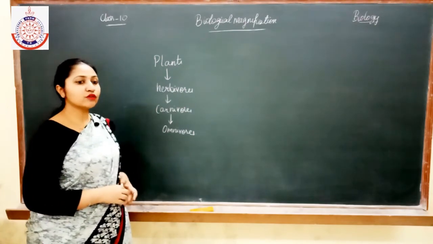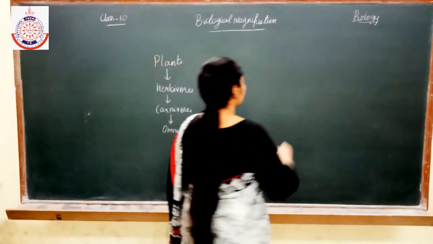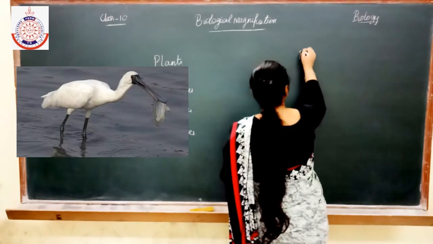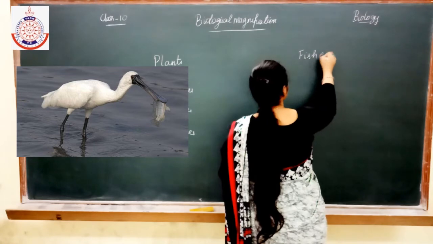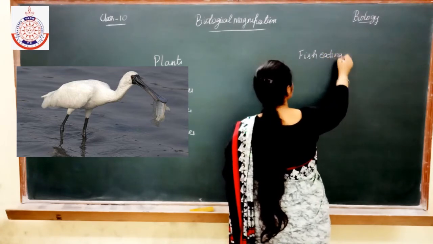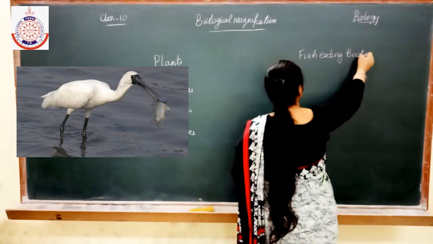Now one more thing: when the chemicals are accumulated in the fish eating birds, what are the effects of this?